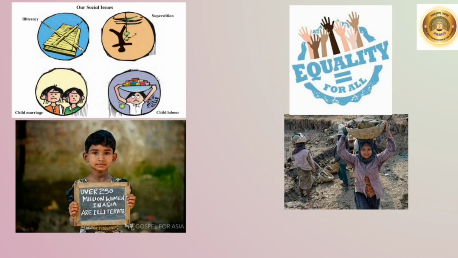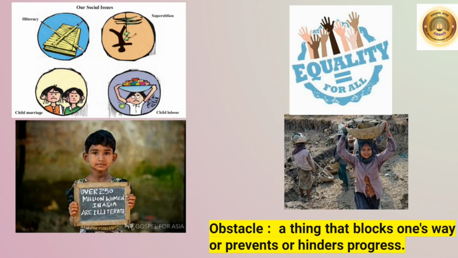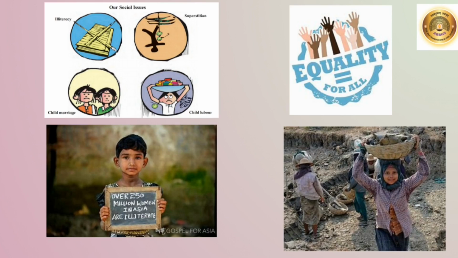Now, what is the meaning of obstacle? Obstacle means a thing that blocks one's way or prevents or hinders progress. Something that comes in the way of doing something. That is what is called as an obstacle. Some sections of the society are neglected due to wrong customs and traditions. They do not get access to education. They do not get opportunity to develop. They live in poverty as they do not have any means of livelihood.